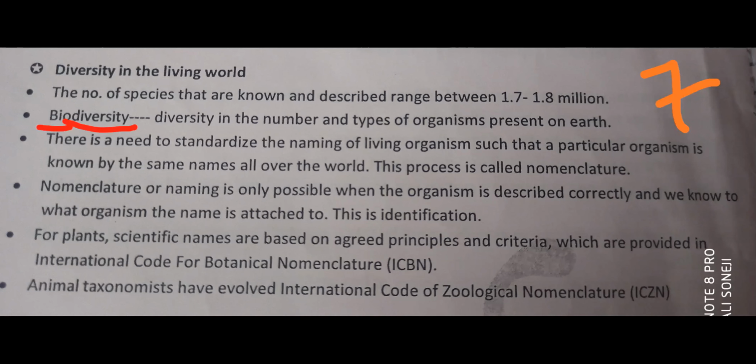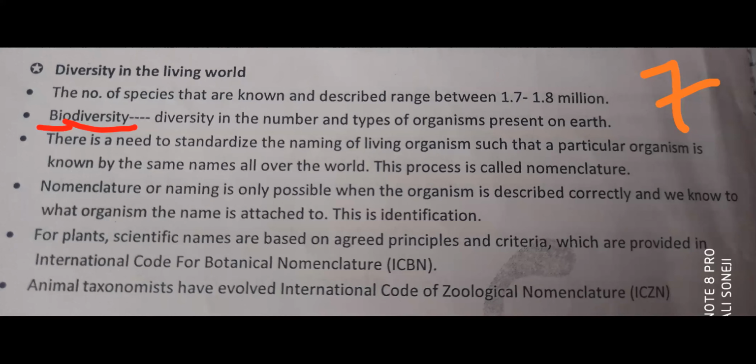Suppose another language is there, and for the same organism that we know as mango, another name is there. So if we visit some other place, it is mango only, but they use some other name, so we think it is a different kind of fruit, but no, actually it is basically mango.